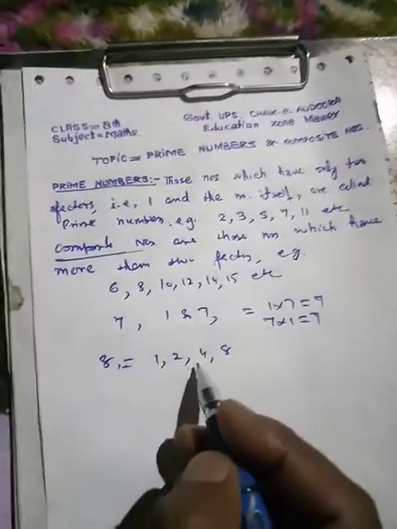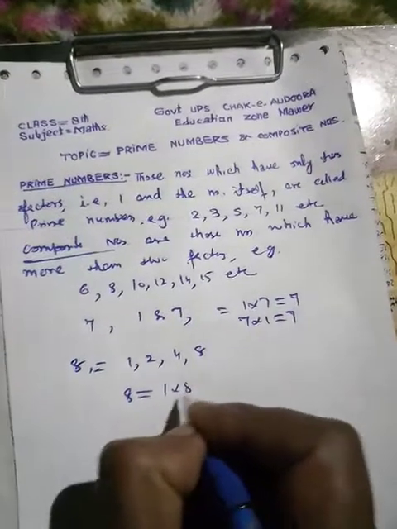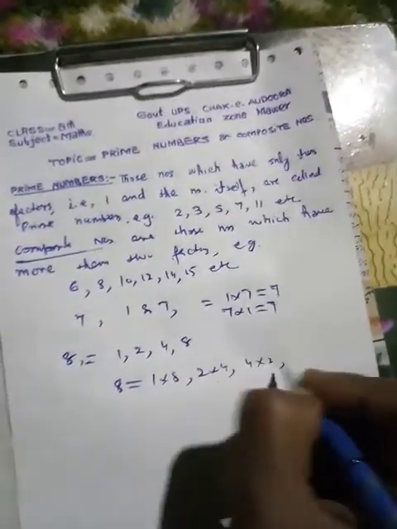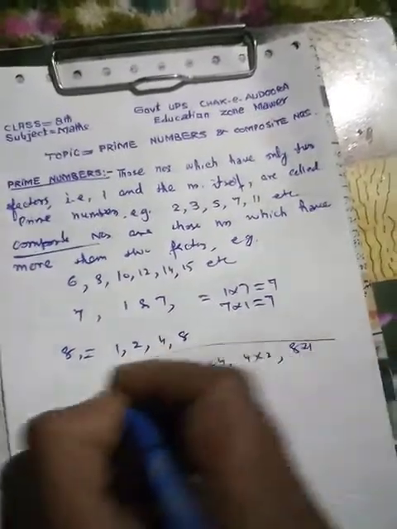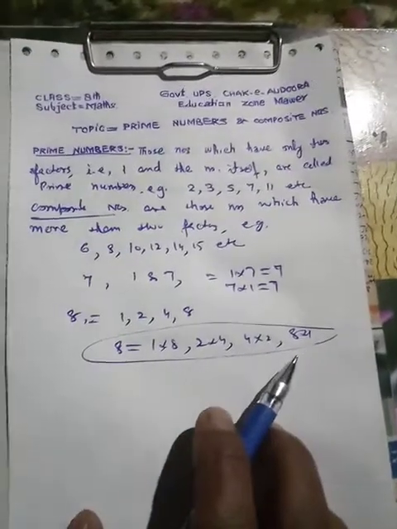These numbers can divide 8. So we can say here that 8 can be written as 8 is equal to 1 into 8, 2 into 4, 4 into 2 and 8 into 1. So we see here that it has more than two factors.